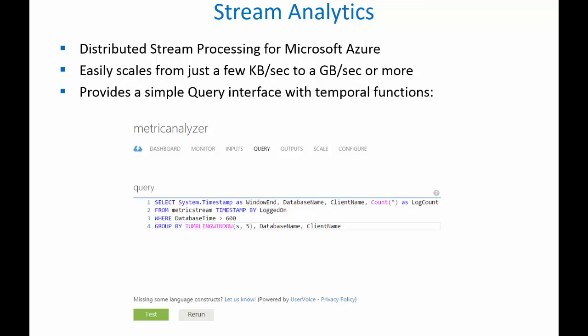So it's going to be looking for any cases where you might have database times that could go from 500 milliseconds to 1,000 milliseconds, but they have to occur within 5 seconds of each other. So if they occurred 10 seconds apart, that may not be a problem. But I'm looking for something where it's within 5 seconds, and you have to have a couple of them occurring. And we'll get into the details of some of those queries here in a minute.